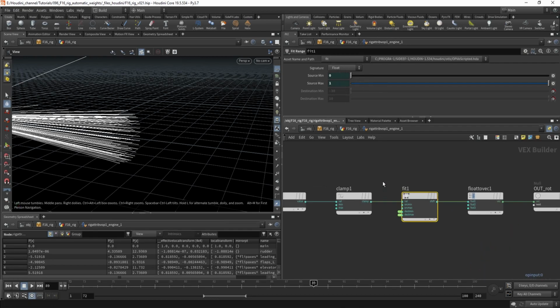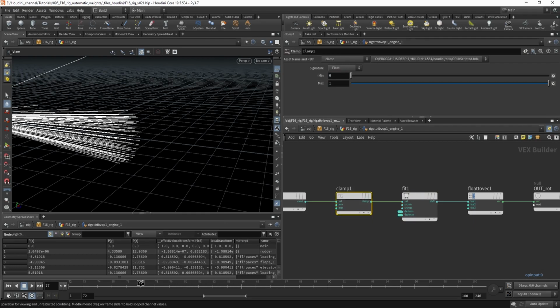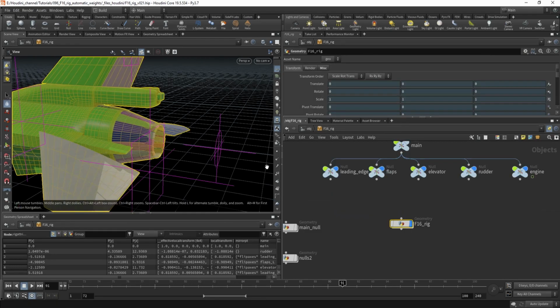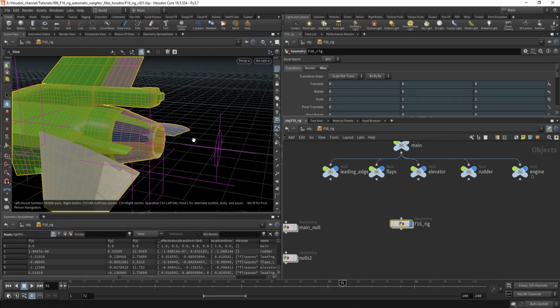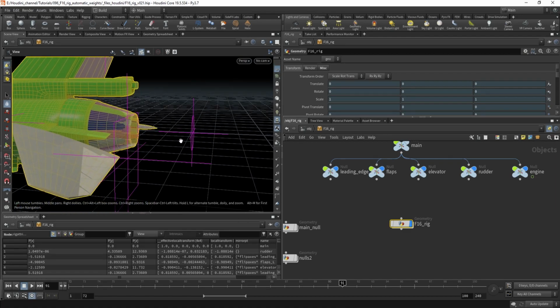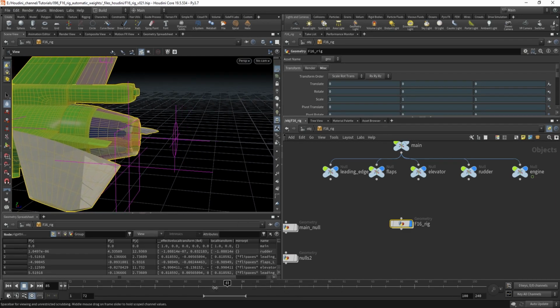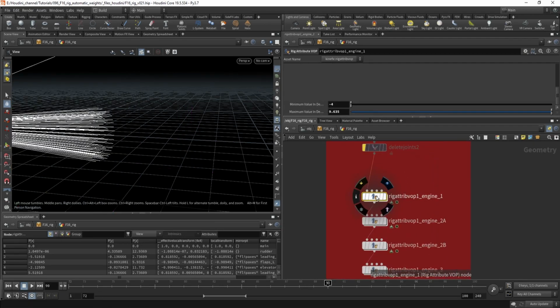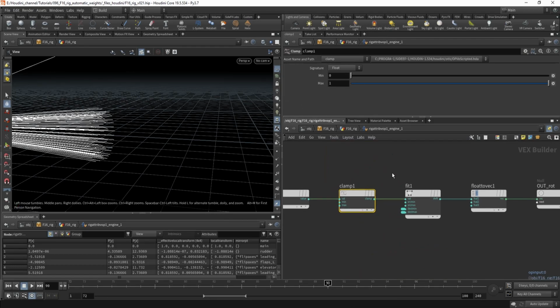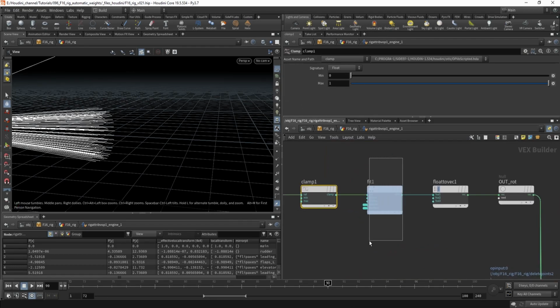I'm actually thinking about it. Okay, so yeah, because I'm clamping it, it's not doing anything after the value 2. So I'm really using just the 0 to 1 range. Maybe I could just fix it. Okay, let's leave that as it is for now.